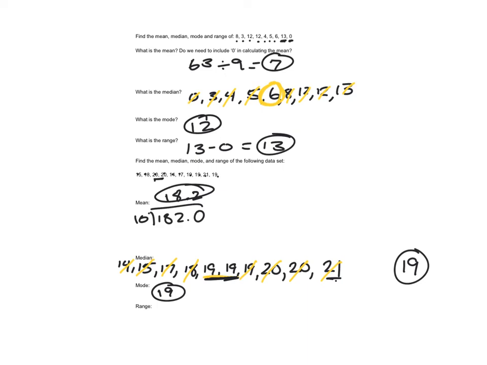Okay, the range is going to be the highest number, which is 21, minus the lowest number, which is 14, and 21 minus 14 is 7. So our range of data points is 7. So that's how you calculate the mean, median, mode, and range.